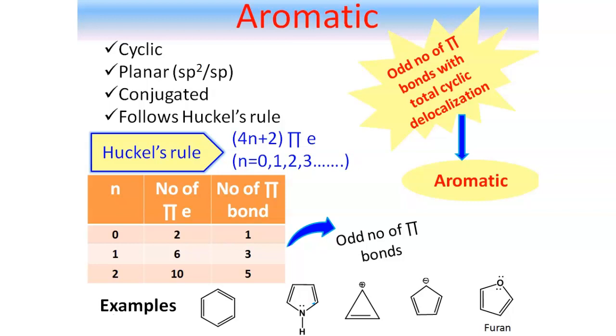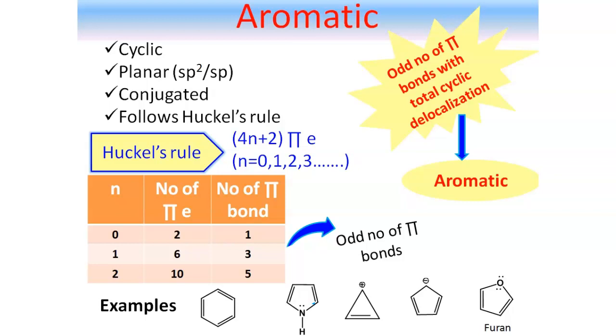So at first we need to know what is Huckel's rule. Huckel's rule suggests in a system there should be 4n plus 2 number of pi electron. Here n can be equal to 0, 1, 2, 3, 4, etc. So if n equal to 0, that means number of pi electron will be 4 into 0 plus 2. That means number of pi electron will be 2. Hence number of pi bond will be equal to 1.